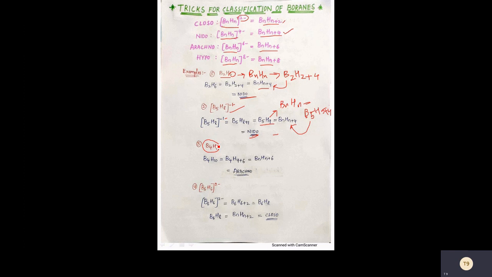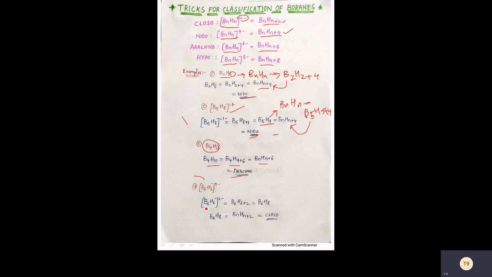By seeing it you can say the answer. If you write B4H10 in the general form, it is B4H4, and for 10 you should add 6, so it is of the form BnHn plus 6. Therefore it is an arachno. The type of borane is arachno.